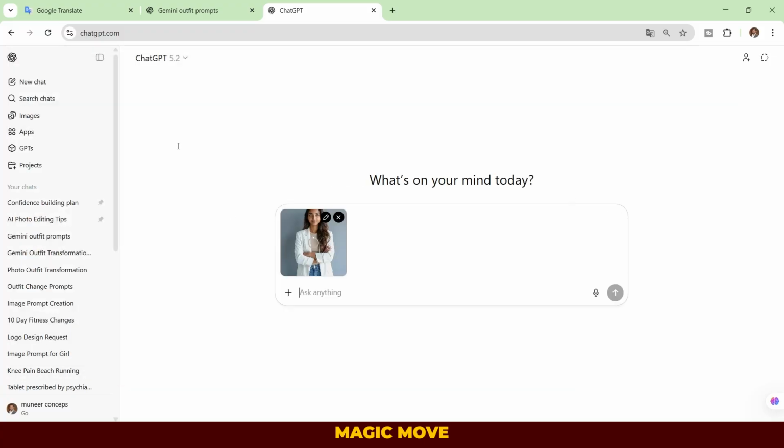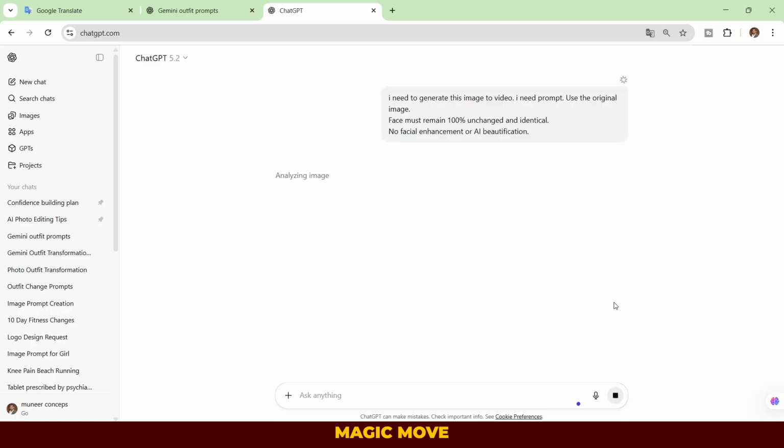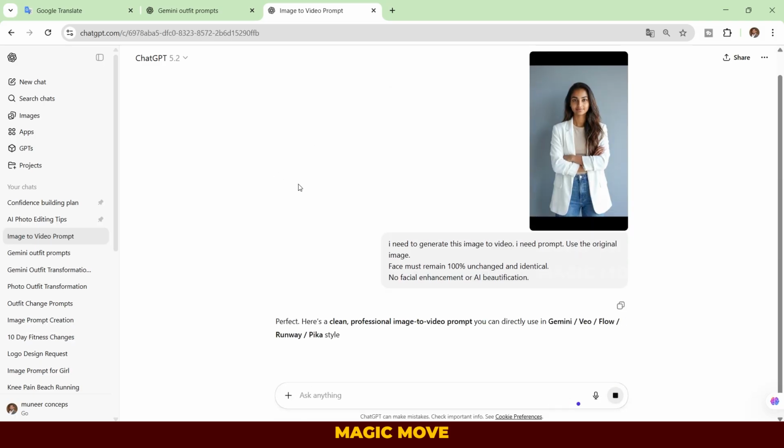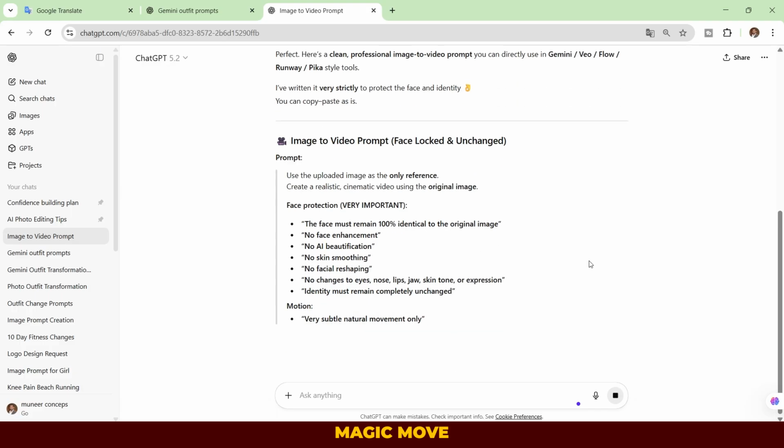Next, we will convert these images into video. Go to ChatGPT to create the video prompt. Select the image and enter the prompt. Make sure to include this instruction. The face must remain 100% unchanged and identical. No facial enhancement or AI beautification. Now, we will receive a new video prompt. Copy this prompt.